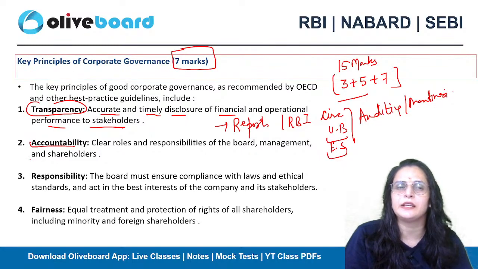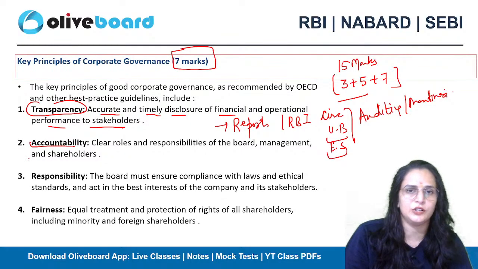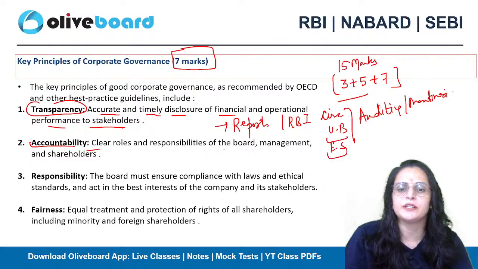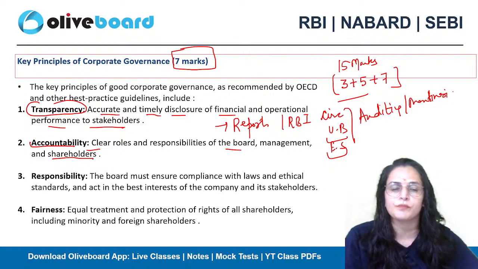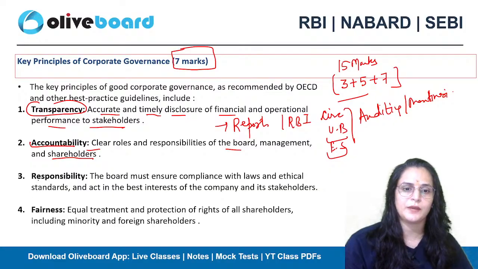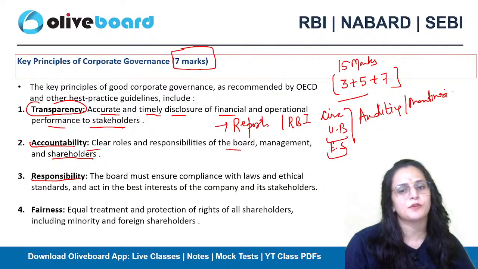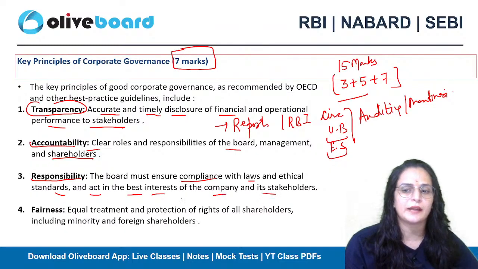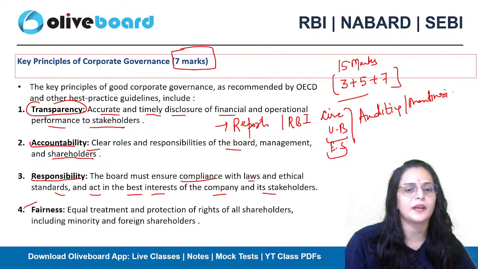Accountability. Whenever any issue occurs, the higher authorities take the accountability of the issues and try to resolve them. There are clear roles and responsibilities of the board, management, and shareholders. So whenever there is any issue, you come forward to take the responsibility of the issue. Another one is responsibility. They must ensure compliance with laws and ethical standards in the best interest of the company and its stakeholders. Next is fairness.